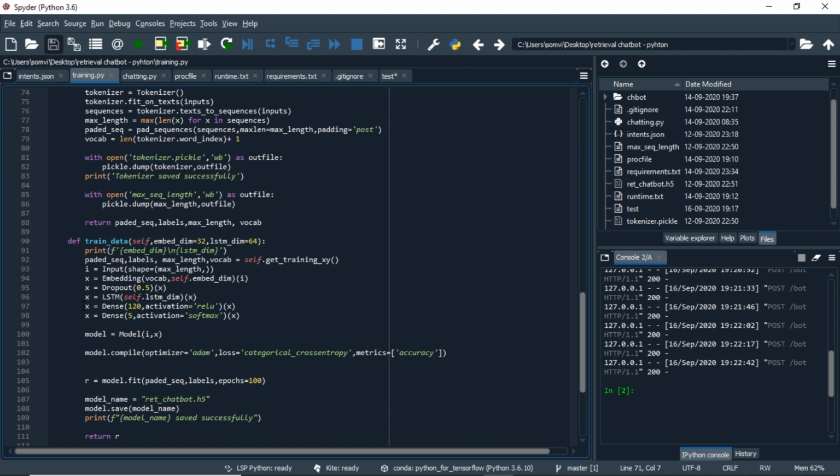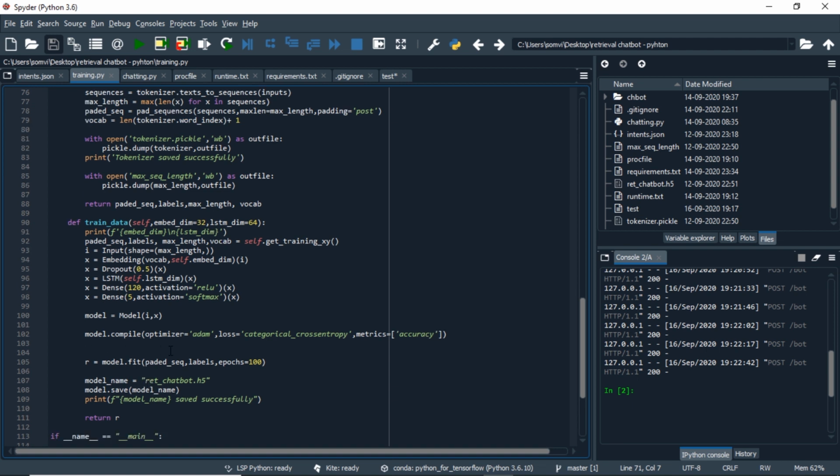We will provide one dense layer with 120 nodes. In our example, we are expecting one of 5 tags to be predicted by the model, so we are using 5, and we are using the softmax function to give the probability of each of the 5 tags. We will initialize the model using the Model function from Keras. We will compile the model with the Adam optimizer, categorical cross entropy loss and accuracy as metrics. We will fit the model on the padded sequences and labels, and we will run it for 100 epochs.